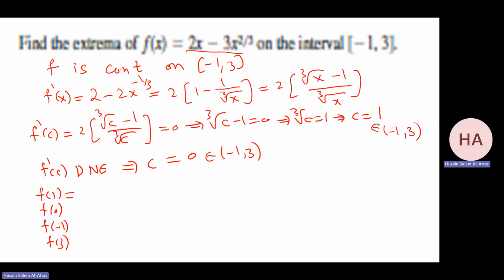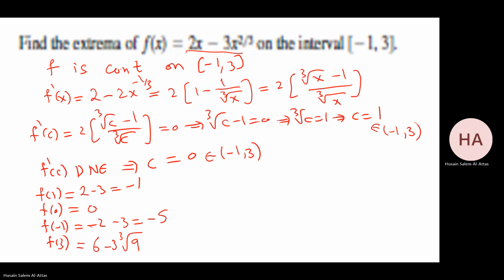f at 1 will be 2 minus 3, and that is minus 1. f of 0 is 0 minus 0, which is 0. f of minus 1 will be minus 2 minus 3 times the cubic root of minus 1 squared. Minus 1 squared is 1, the cubic root is 1. So minus 2 minus 3, and that is minus 5. f of 3 will be 2 times 3, which is 6, minus 3 times the cubic root of 3 squared. That will be the cubic root of 9.